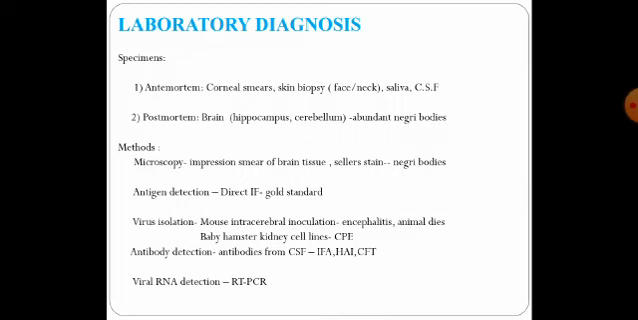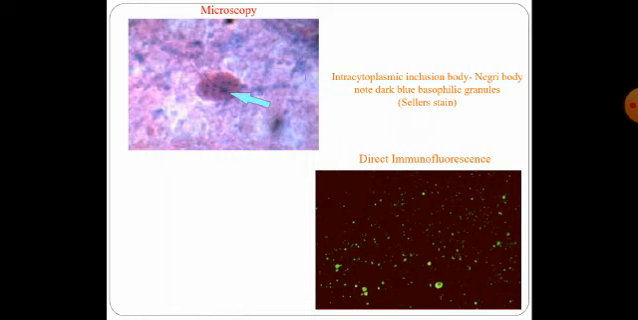We can also do antibody detection, wherein we identify the different antibodies by doing an indirect immunofluorescent test, hemagglutination inhibition test and a complement fixation test. Lastly, the molecular method, that is the RT-PCR. Again, in the second picture, you can see the direct immunofluorescence testing, the antibody testing. You can see the apple green fluorescence.